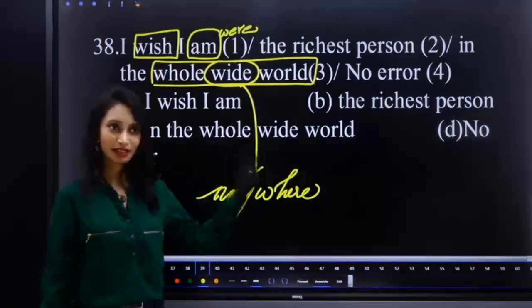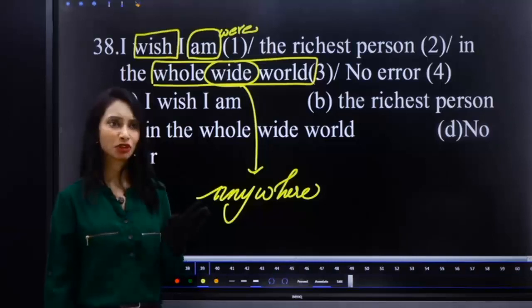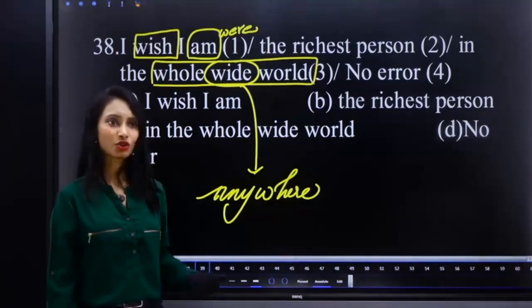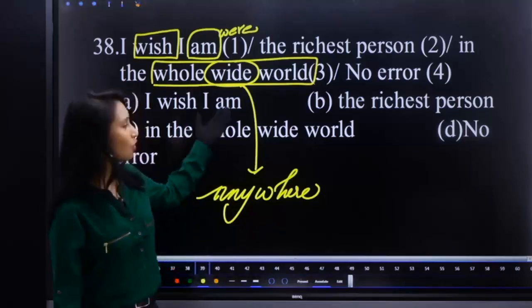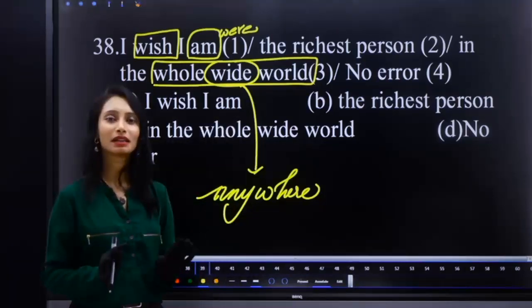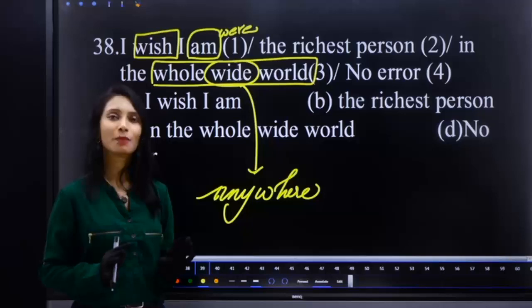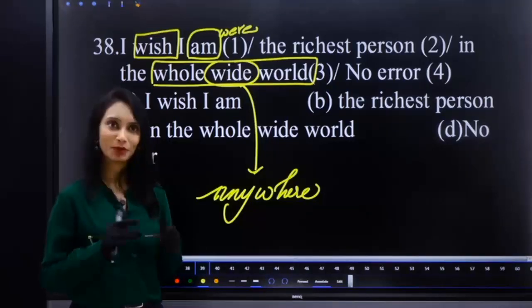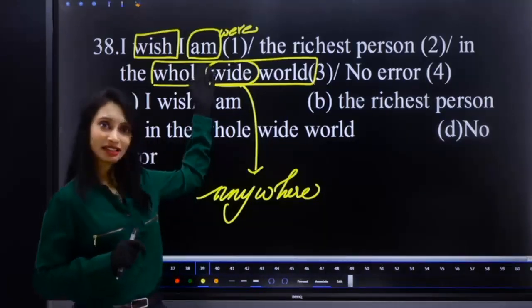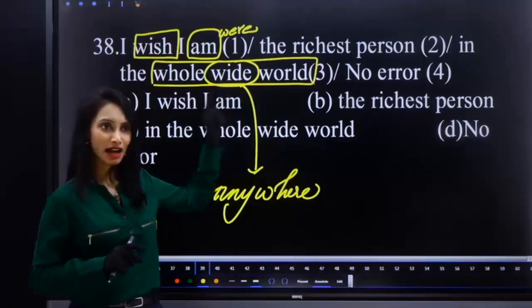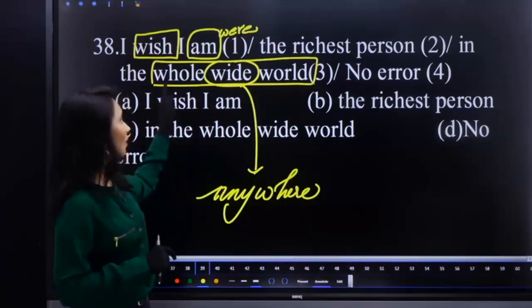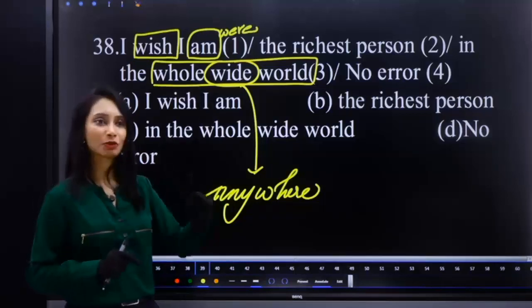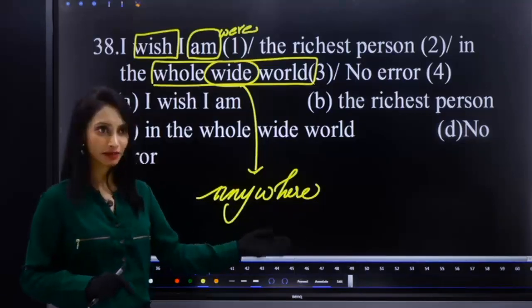So yes, we can use whole world, that is also correct. Whole wide world, formal? No, it's informal. But in modern English, it is acceptable. Our error is very clearly visible to us. So that is our error. I hope it is clear, guys. You can use www. Okay. Whole wide world is acceptable. It means anywhere. Clear, guys?